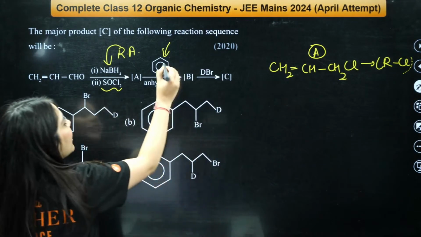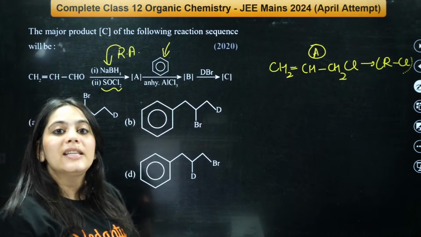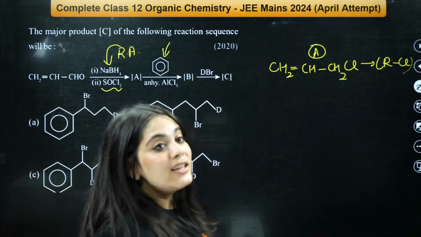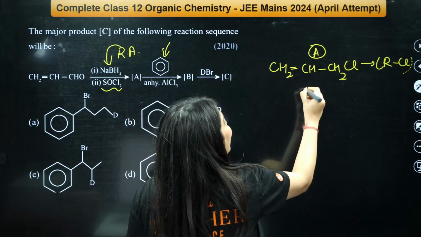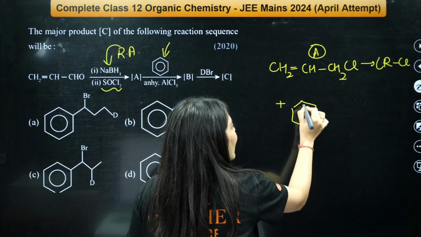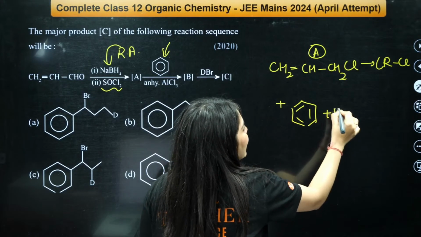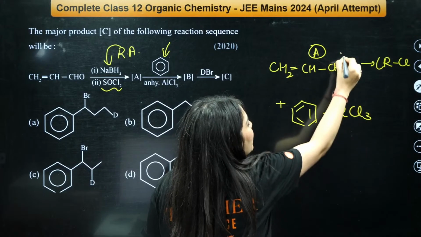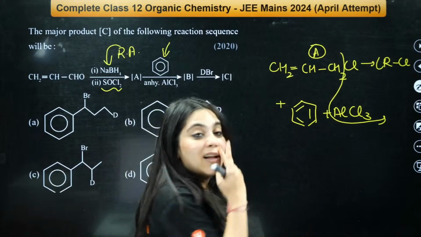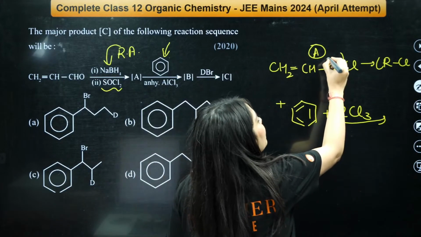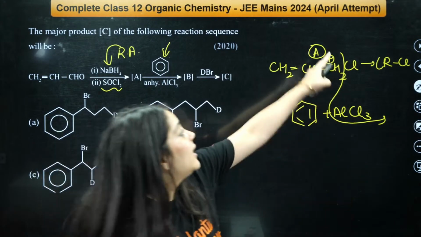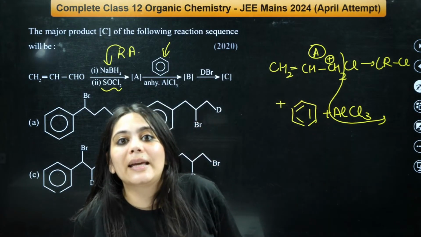Now you're trying to react it with benzene and AlCl3, which is a Friedel-Crafts alkylation reaction, right? So when I react it with benzene and AlCl3, this Cl will go away as AlCl4 minus, and what will be left behind? A carbocation will be left over here, right? This carbocation is very, very stable. Why?